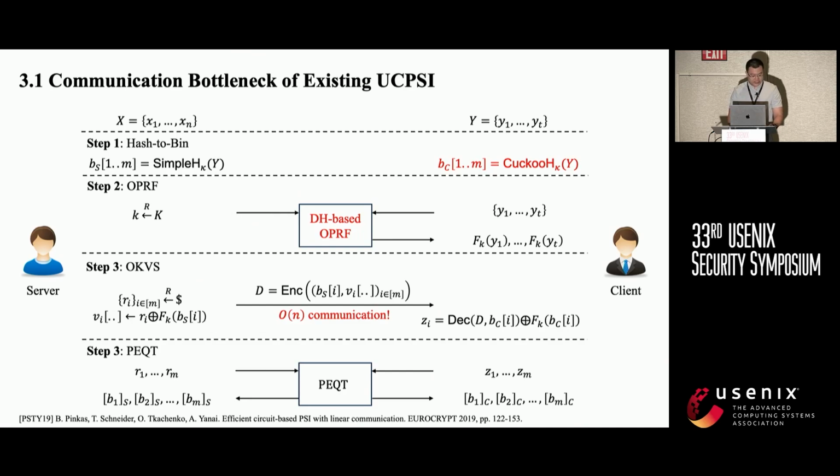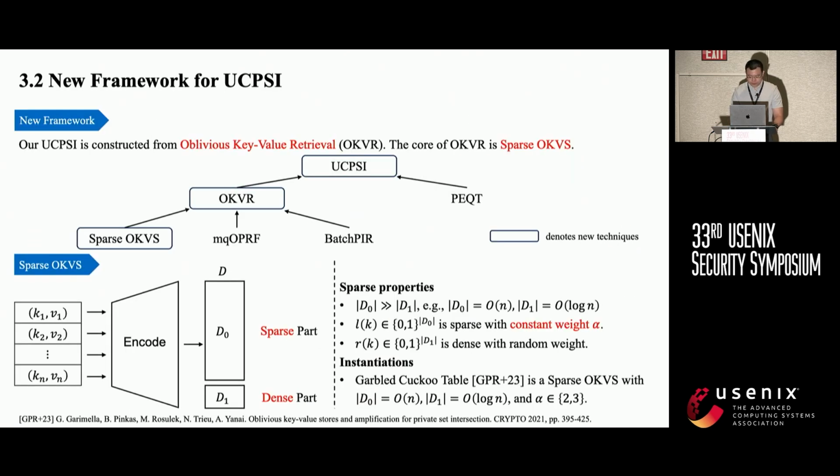So the difficulty is in step 3, OKVS. Here in the framework, the server needs to send the whole OKVS encoding result to the client, so the communication is order of n, linear in the large set. So what we do is define a new primitive named Oblivious Key-Value Retrieval, OKVR, that asks the server and the client to run a protocol, instead of directly sending the whole OKVS encoding, to let the client retrieve the value from the OKVS owned by the server, with communication sublinear in the size of D.